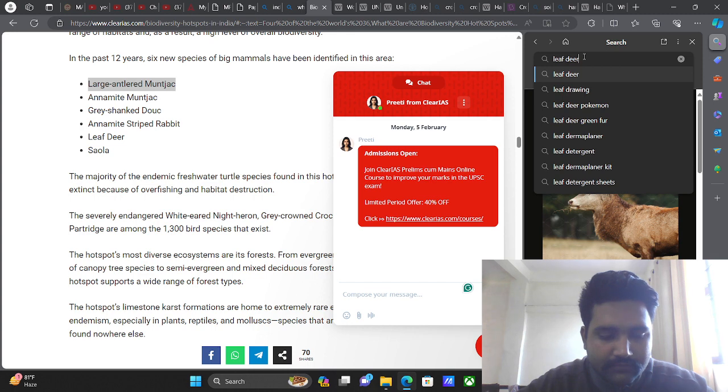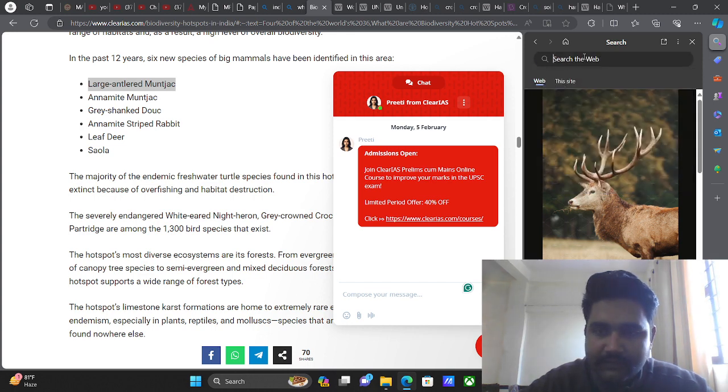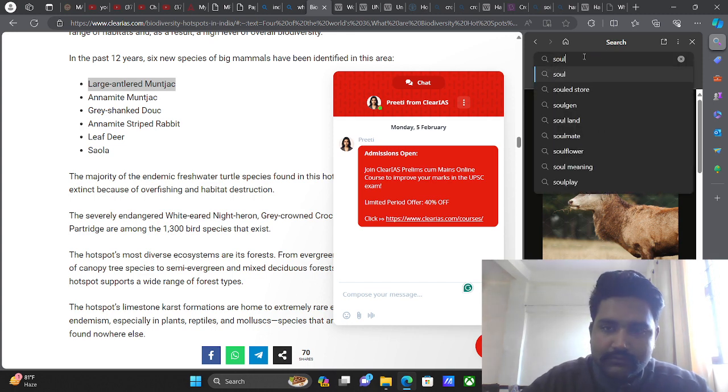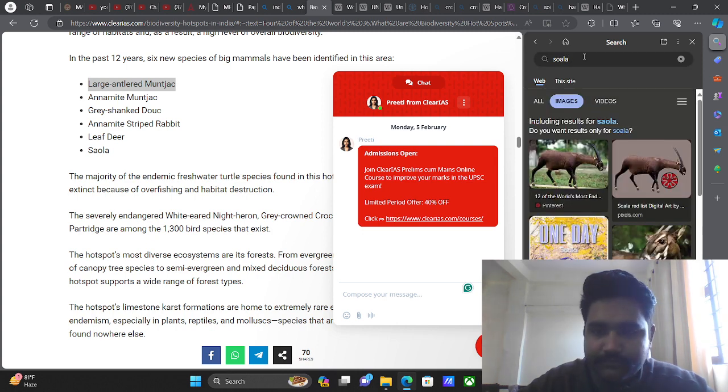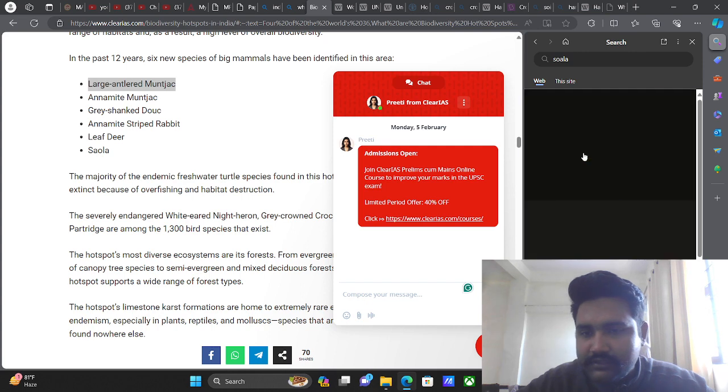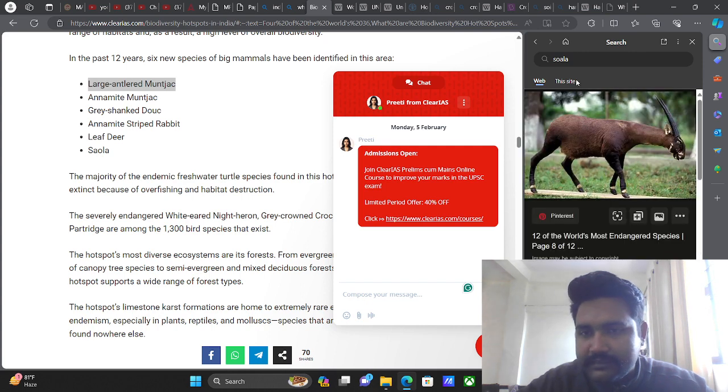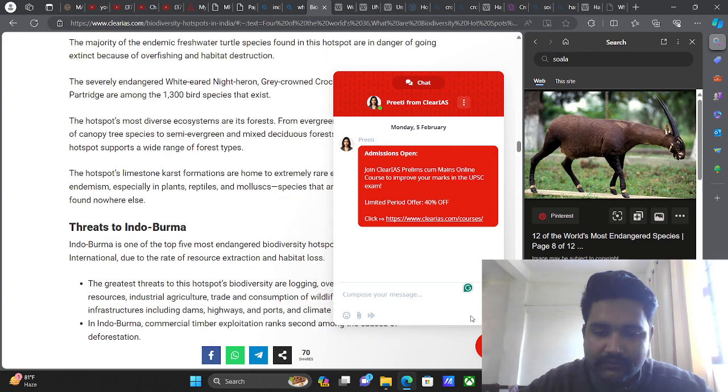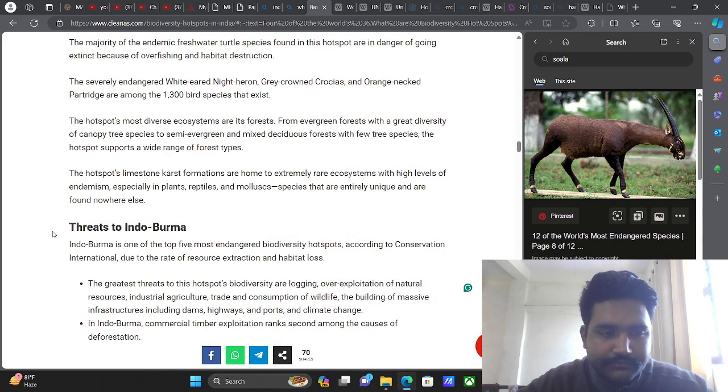Now let's move forward toward the saola. What exactly is the saola? See, these are the different types of animal species which are found in the Indo-Burma region. That is why it is called as the...